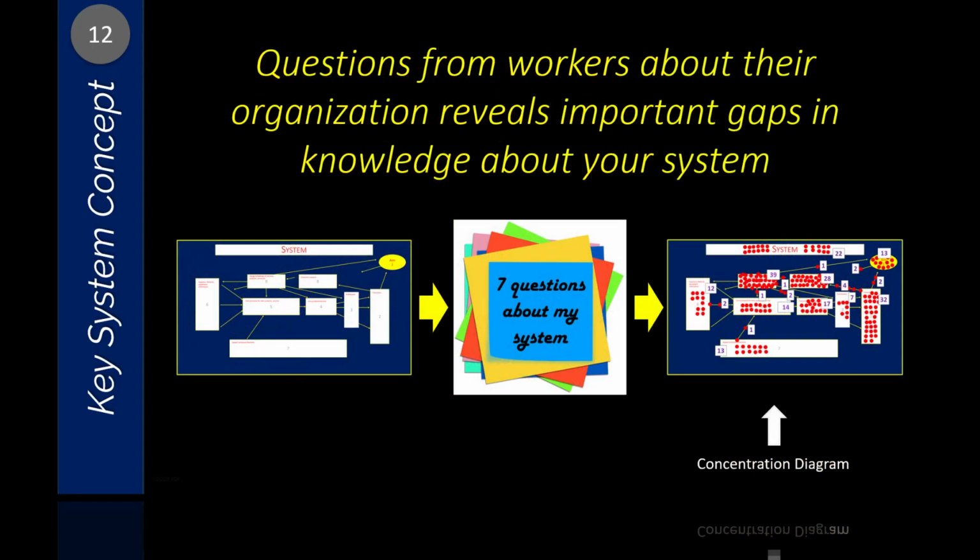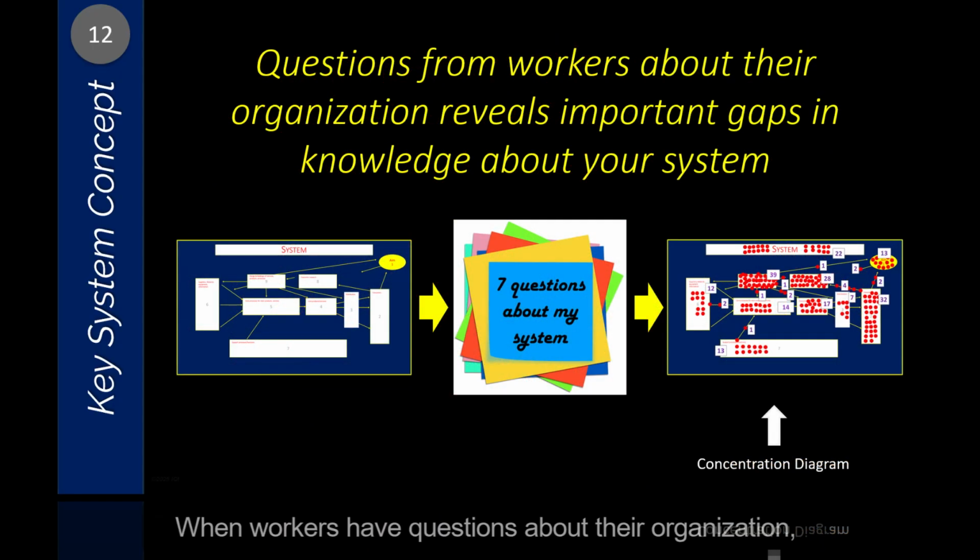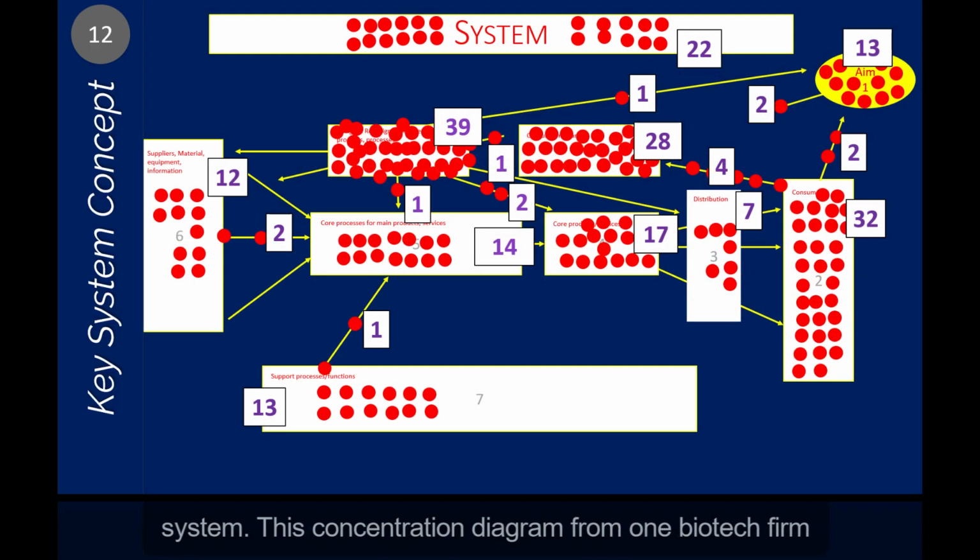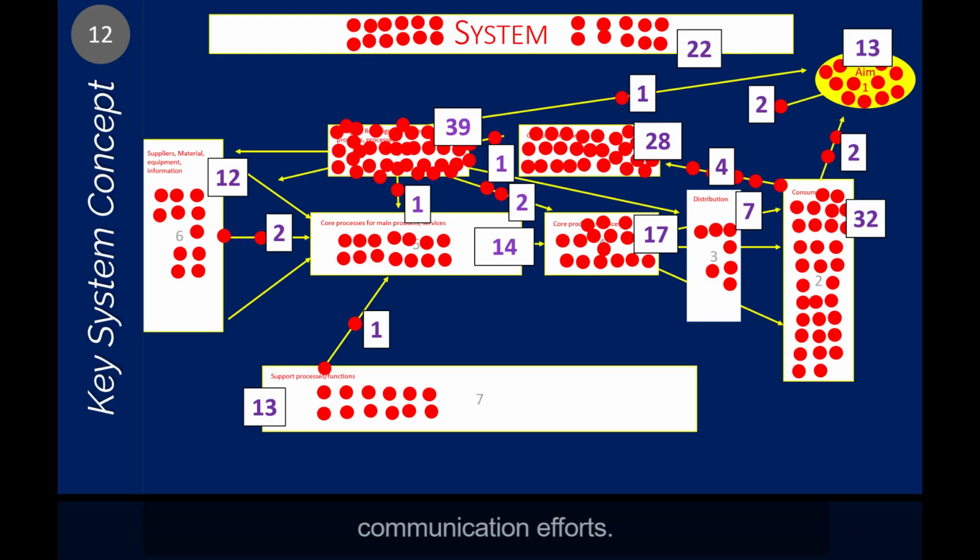12. When workers have questions about their organization, they reveal important gaps in knowledge about their system. This concentration diagram from one biotech firm shows where management should address its communication efforts.